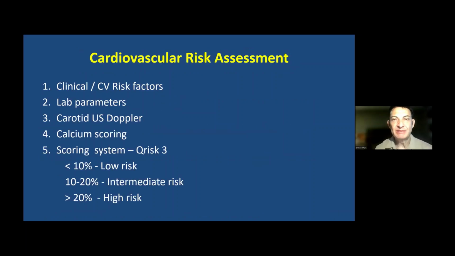Now, these are some of the ways we calculate or assess the cardiovascular risk of a patient or a person. And these are some of the risk calculators. And QRISK3, as you all know, becomes very handy when we look at the patient, and then we are not sure which risk category these patients fall.